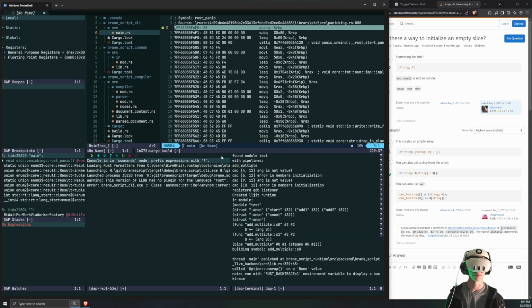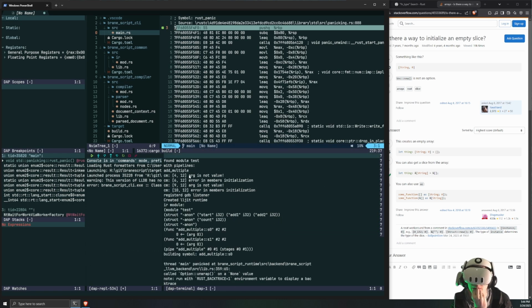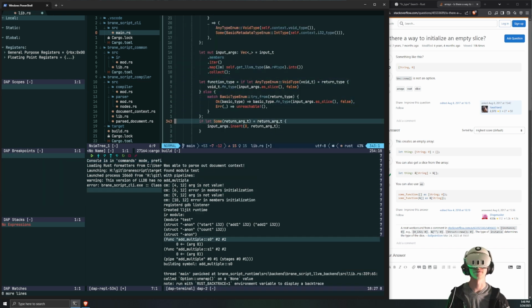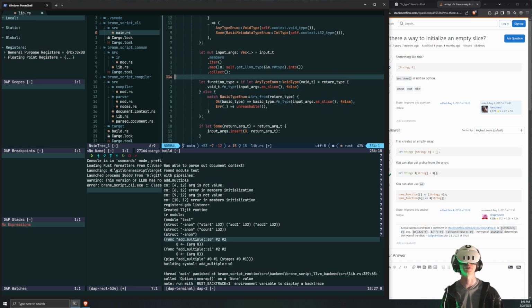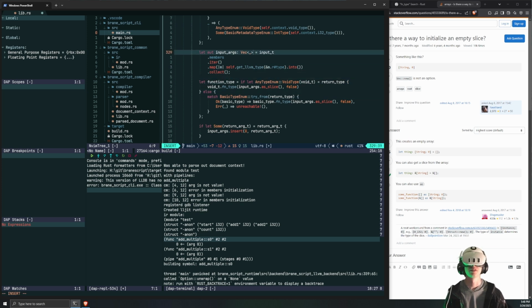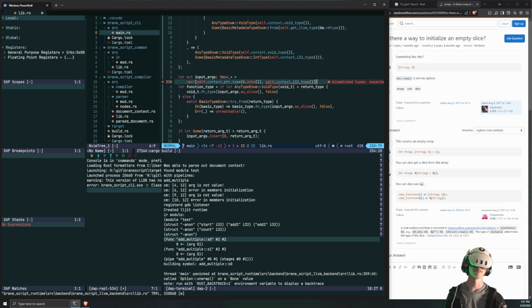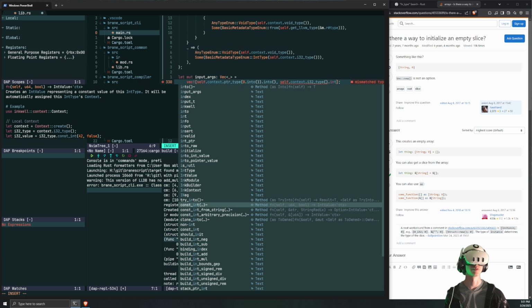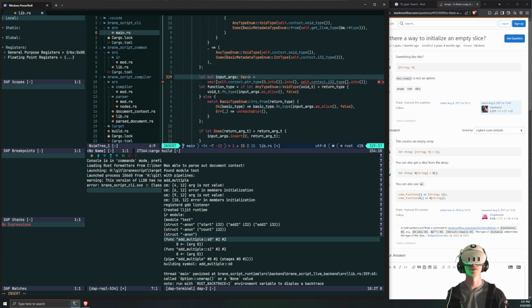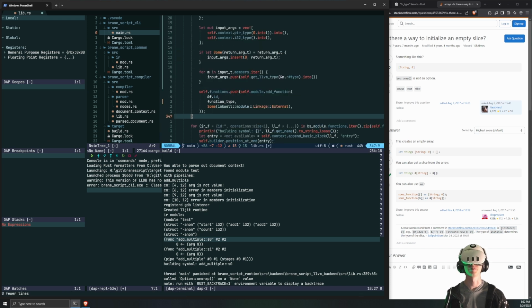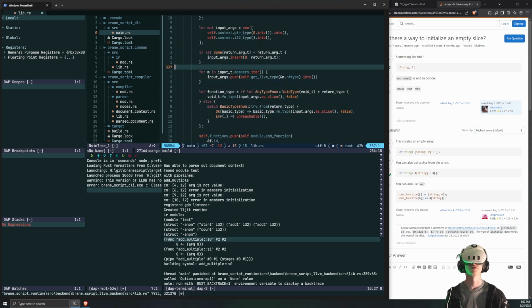Oop, that is an error on the back end. Well, let's look at the, arg is not a value. Arg is not a value. Let's just do this the non-fancy way, since my fancy way was very much messing it up. So we need a vector of input arguments. We also need the stack pointer here, which is not explicitly defined, or at least it isn't defined by the compiler. It's not part of the type. Let's throw an into on both of these and make the type of this a basic type enum, but it needs to be a basic metadata type, and then function type needs to be created after these two are input.